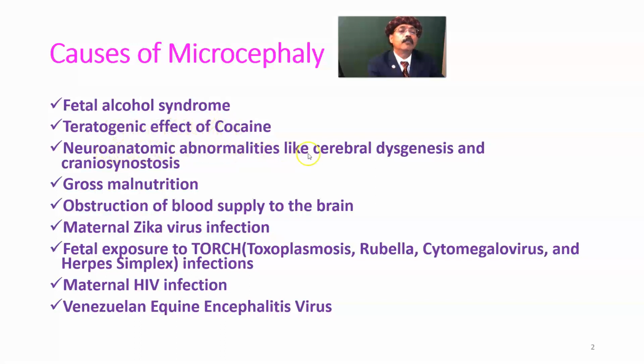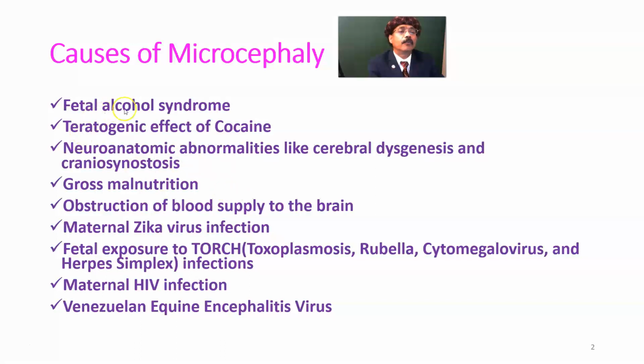Neuroanatomic abnormalities, like cerebral agenesis due to any reason, and craniosynostosis. The brain induces the development of the neurocranium. If the brain does not develop, then the skull over the brain is not developed. This is an induction mechanism.